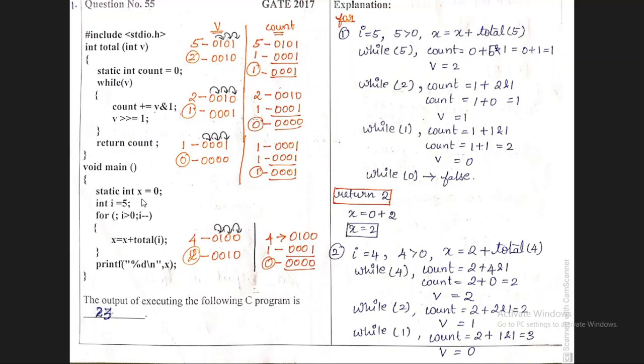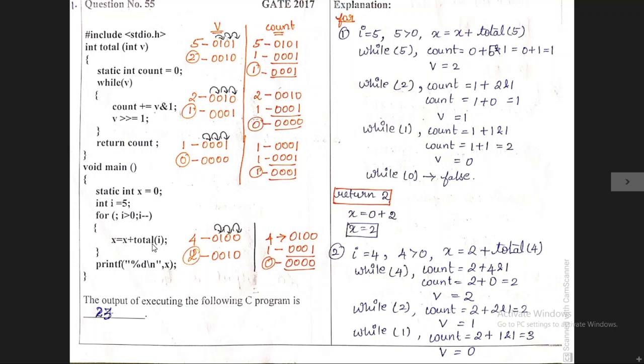Coming to the second expression, that is the condition expression, the condition is i is greater than or equal to 0. We have the value for i as 5. We need to check the condition: 5 is greater than 0, whether it is true or false. Yes, it is true. The condition is true. The cursor moves inside the for loop. Inside the for loop, we have one statement, x is equal to x plus total of i. This total is a user defined function, so the cursor moves outside the main function to the total function.